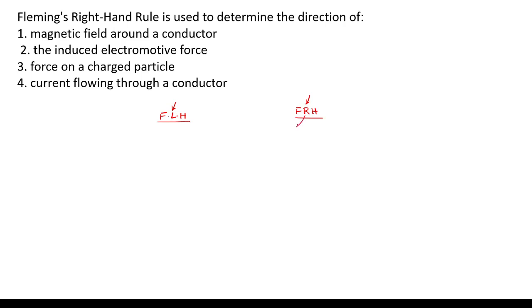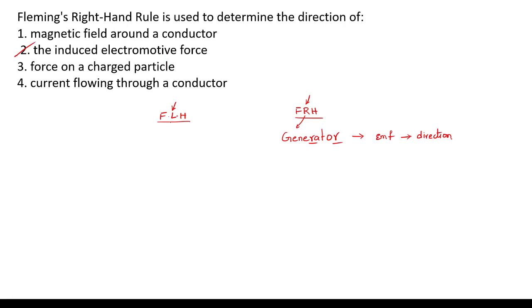R for generator, R for right hand rule. What is the output of a generator? Generally you can say voltage or EMF, electromotive force. So it will give the direction of EMF. So here the answer is option 2.